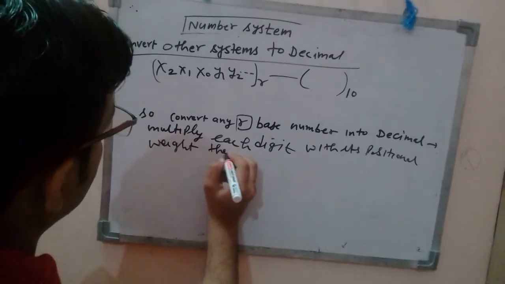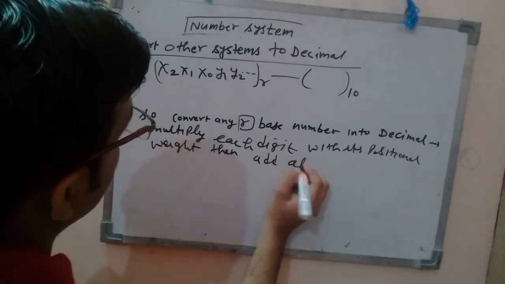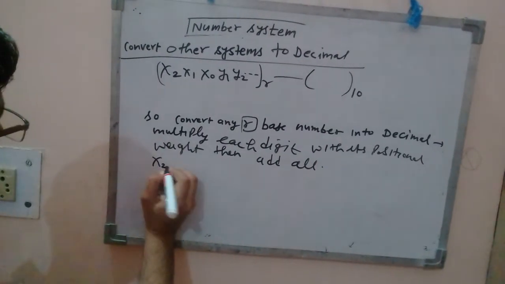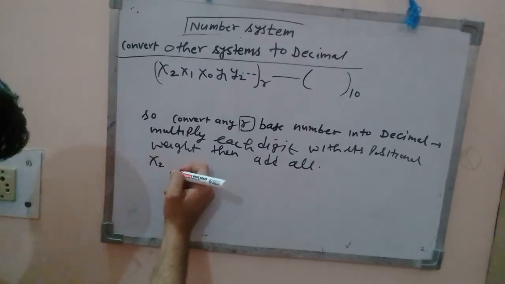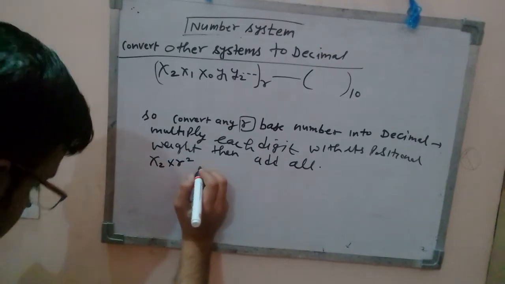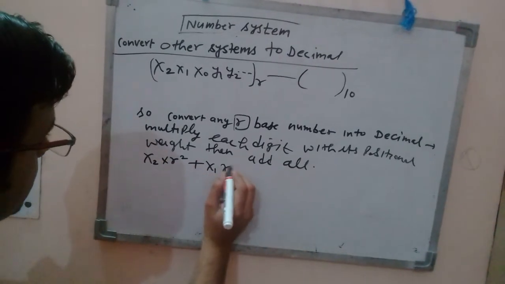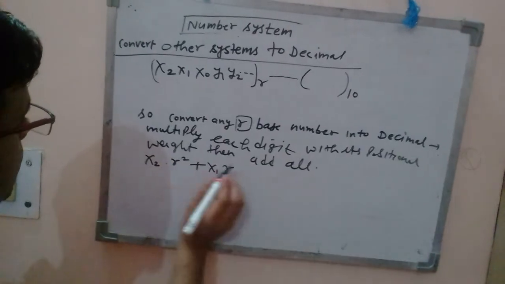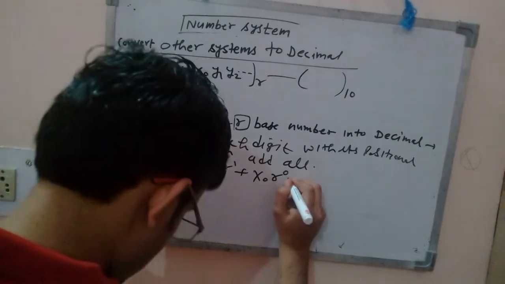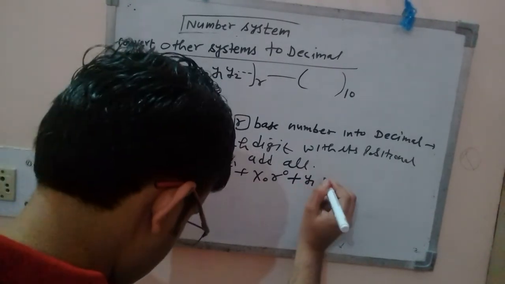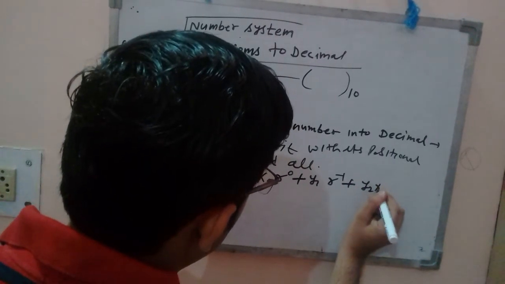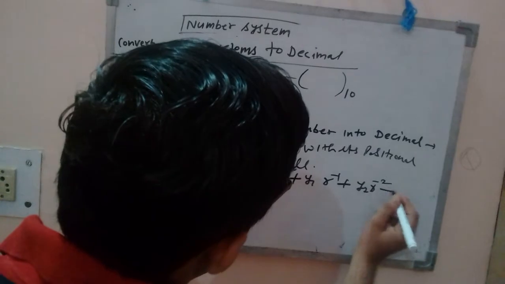Then add all. Means, see here, this is any digit x2, right? Multiply this with r square plus x1 into r to the power 1 plus x naught into r to the power 0 plus y1 into r to the power minus 1 plus y2 into r to the power minus 2 and so on, right?